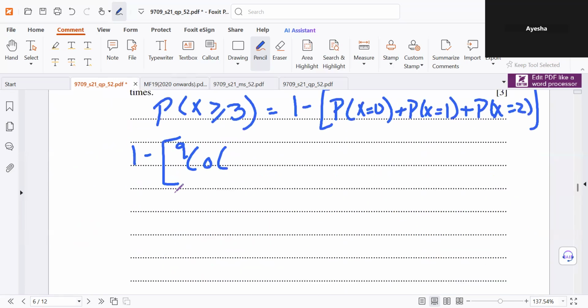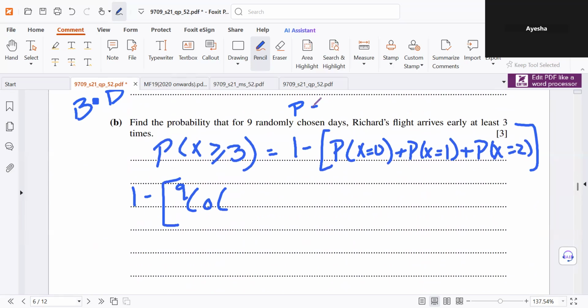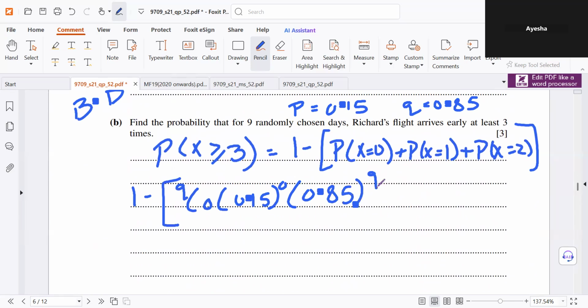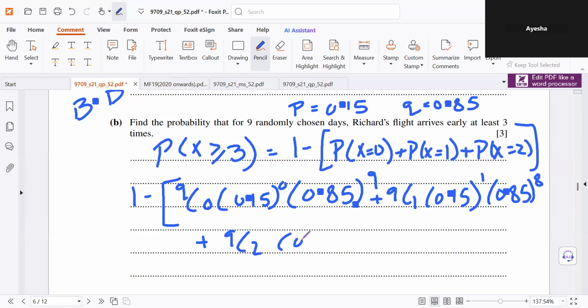So p is 0.15 and q is 0.85. So 0.15 to the power 0, 0.85 to the power 9 minus 0, which is 9, plus 9C1, probability of success to the power 1, probability of failure to the power 8, plus 9C2, probability of success to the power 2, probability of failure to the power 7.